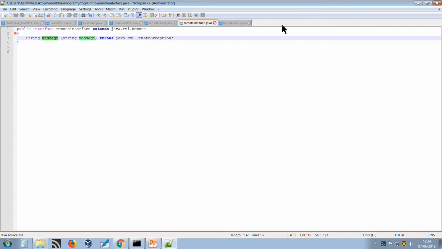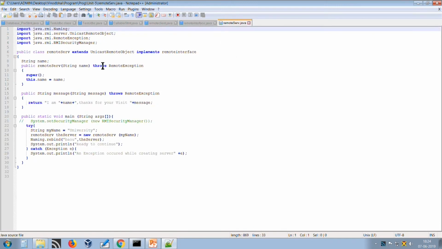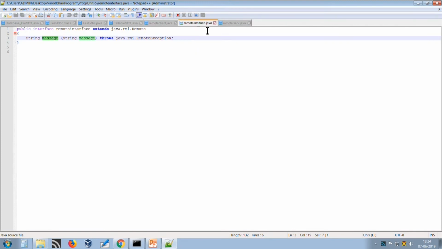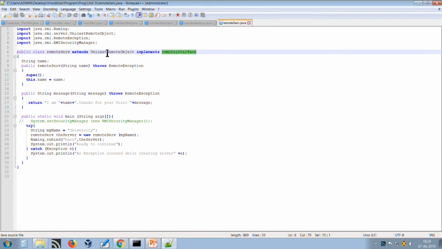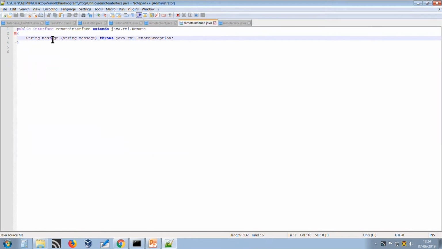Before we implement it, we need a class named RemoteServer, which will extend UnicastRemoteObject and implement RemoteInterface. So, we are creating a RemoteServer class which extends UnicastRemoteObject and implements the remote interface we created earlier. Once we implement the remote interface and extend UnicastRemoteObject, this class is responsible for providing the implementation of the remote method called message.